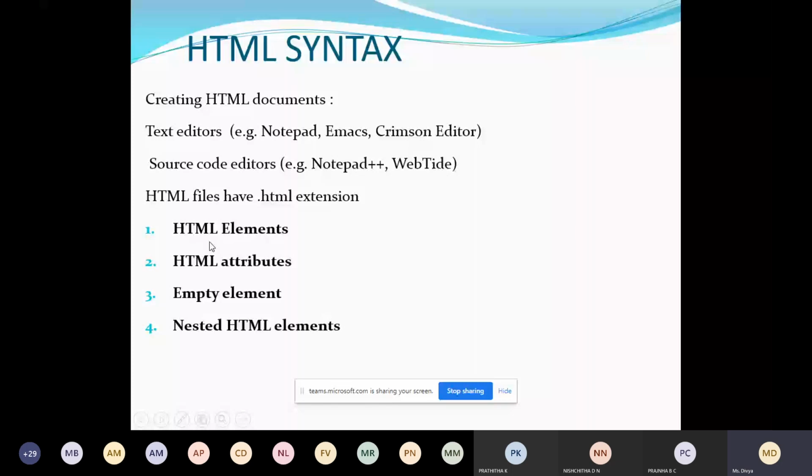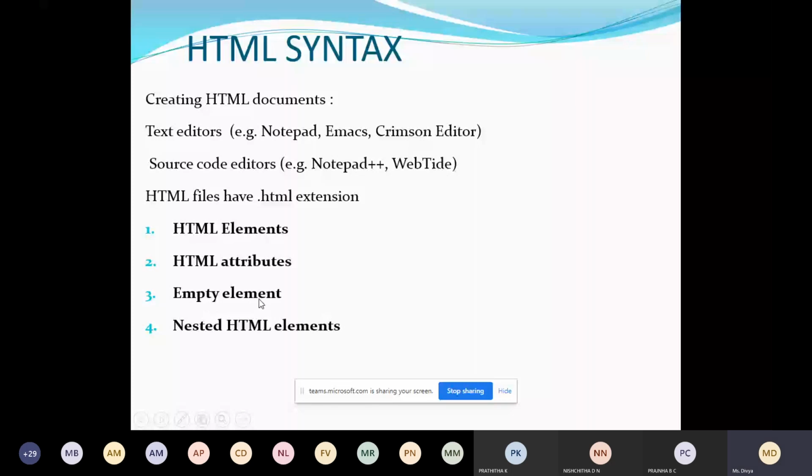when you're answering in the exam on HTML syntax, you have to explain these four topics. What is an HTML element? An HTML element is nothing but you're explaining a tag. What is an HTML attribute? Next one is empty elements. What do you mean by empty elements? And the last part is what do you mean by nested HTML elements?